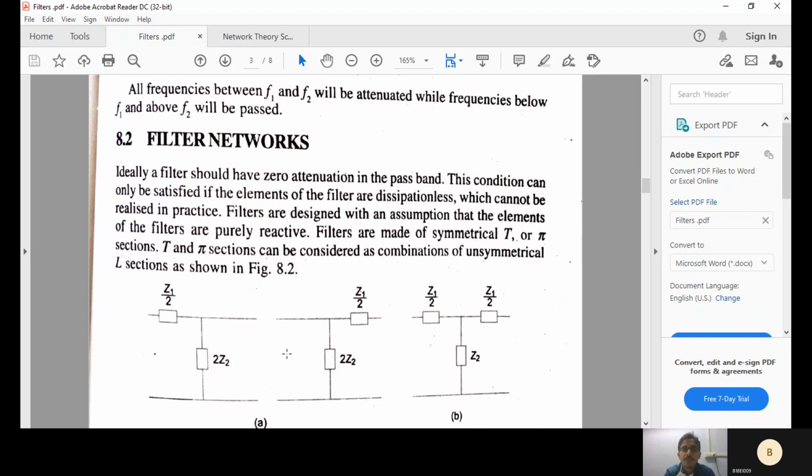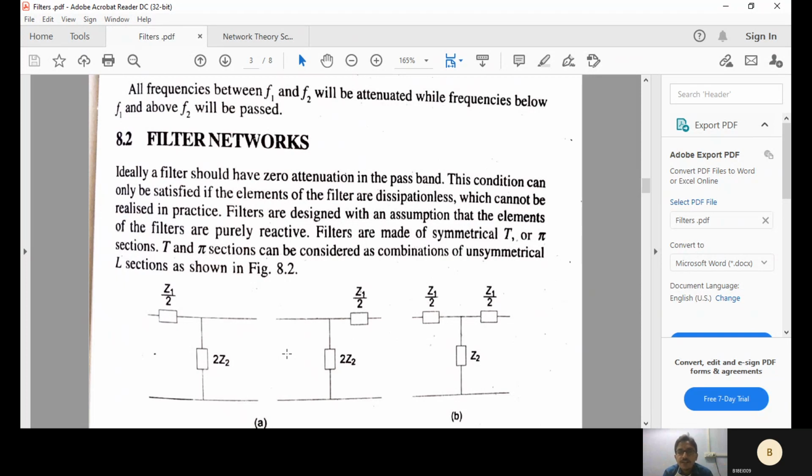If it is a purely reactive component, let's say a pure inductor, it doesn't have any dissipation. Pure inductor doesn't have any dissipation, but in practice, having a pure inductive component is generally not possible. So ideally, the possibilities are there. So filters should have components more inductive in nature. That's what.